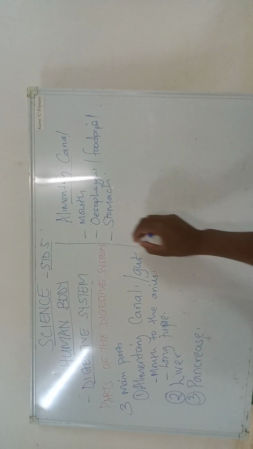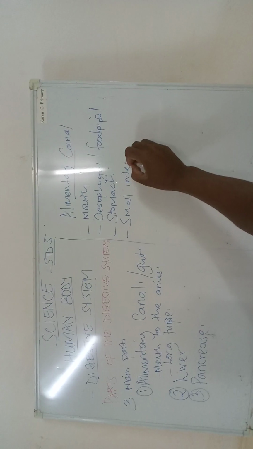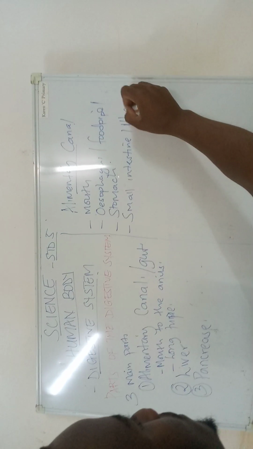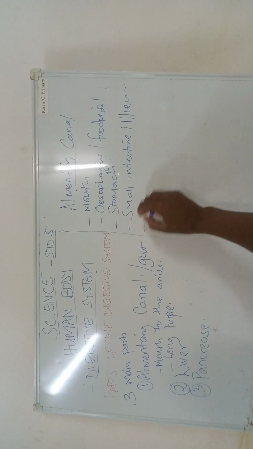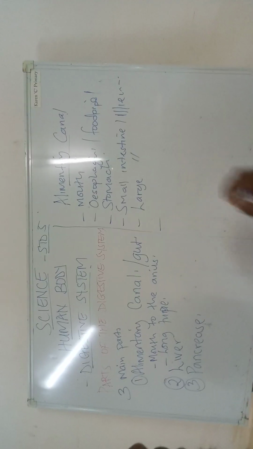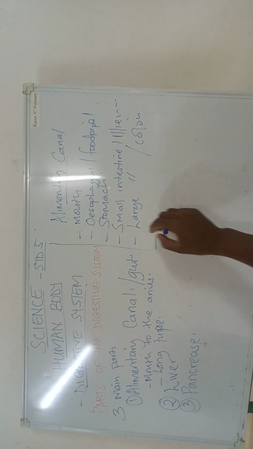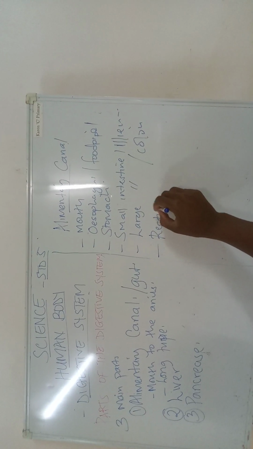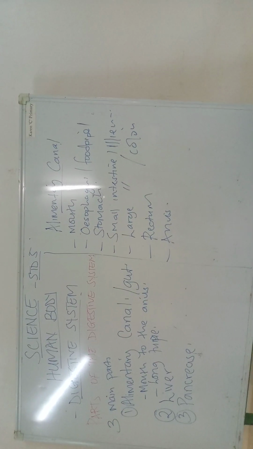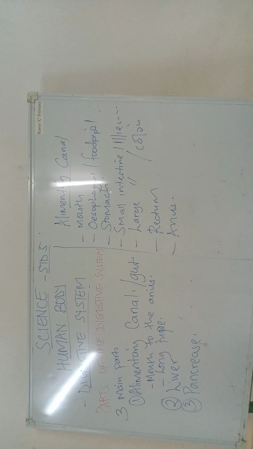After the stomach, we have the small intestine, also known as the ileum. We have the large intestine, which is also known as the colon, and we have the rectum and anus.